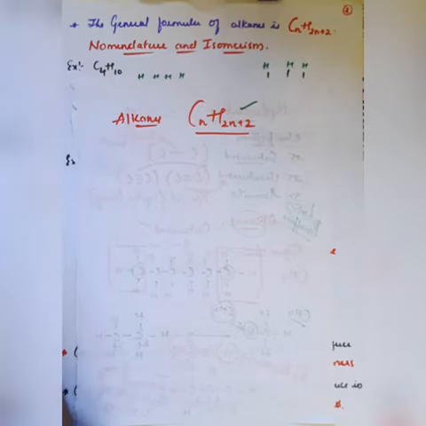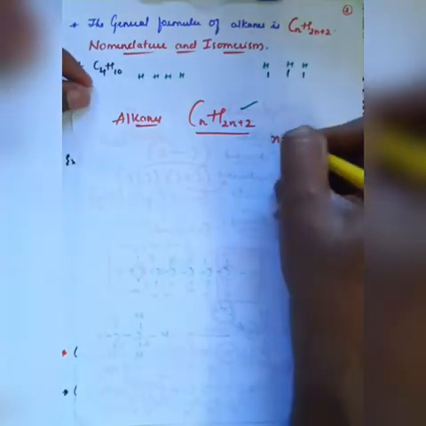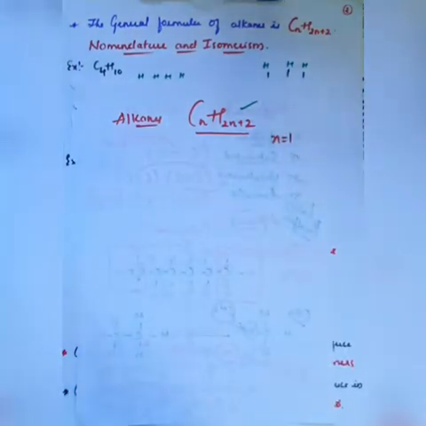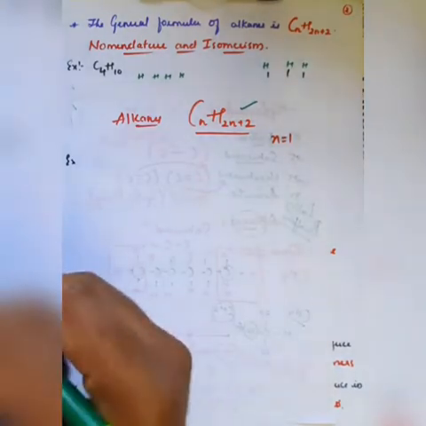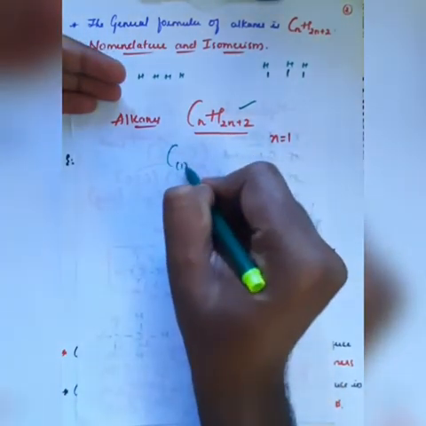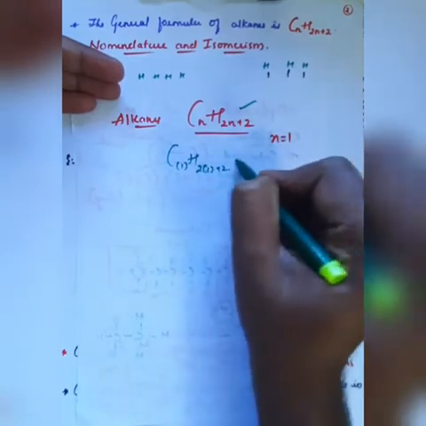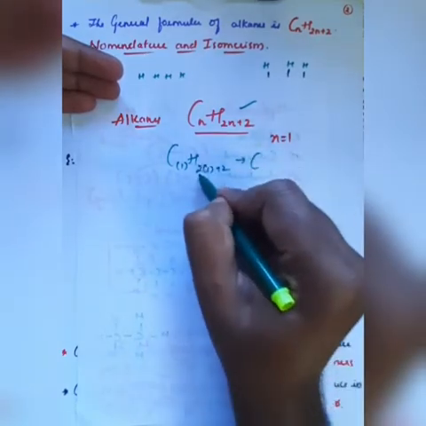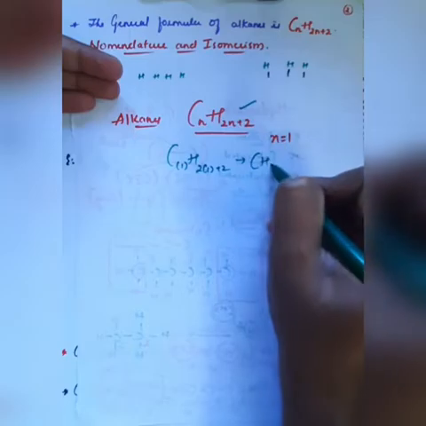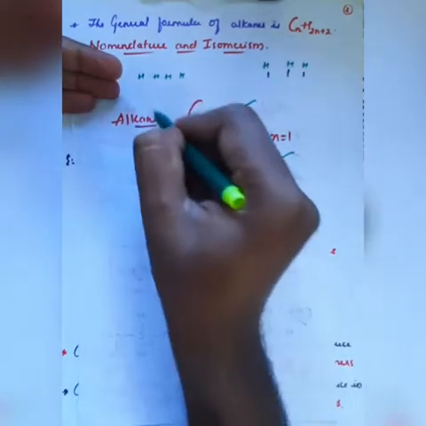So if you observe here, if I take the n value equal to 1, then what happens? It becomes C into 1 and H 2 into 1 plus 2, that is nothing but 2 plus 2 is 4. That is CH4. So this is called an alkane.